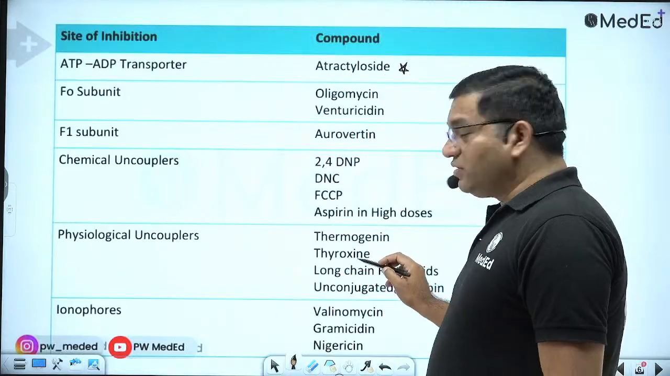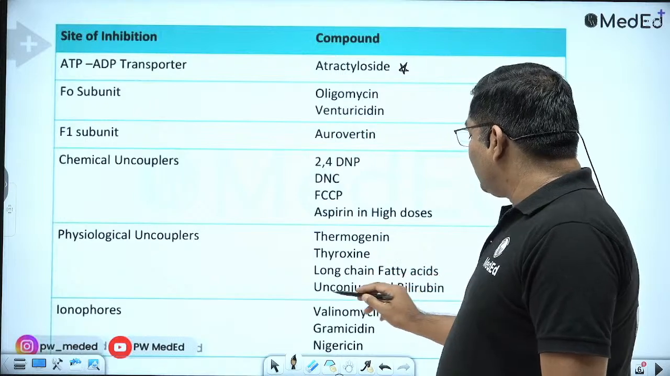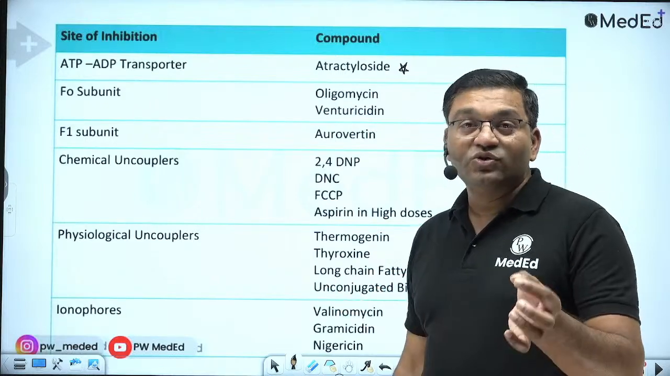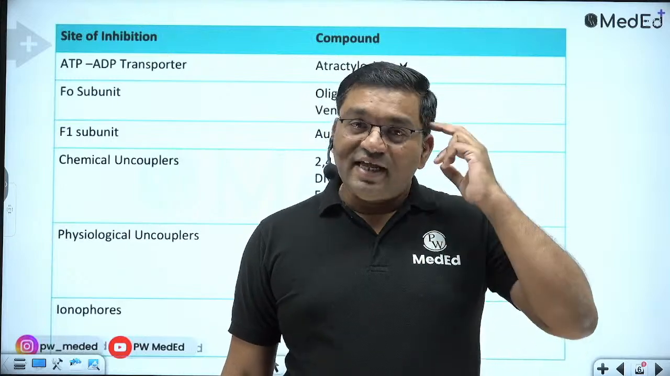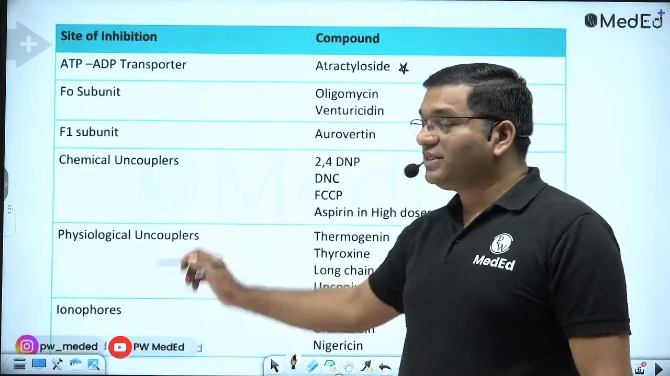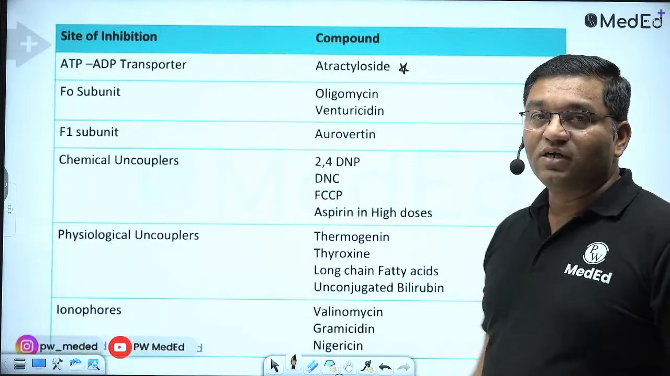Then thyroxine, T4, thyroid hormone, long chain fatty acid and unconjugated bilirubin. That's why a high level of unconjugated bilirubin in kernicterus damages the brain. This is the mechanism because it is a physiological uncoupler. So these are the chemical uncouplers, these are the physiological uncouplers.